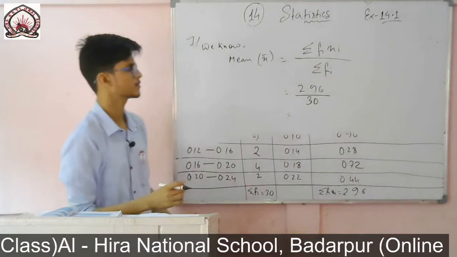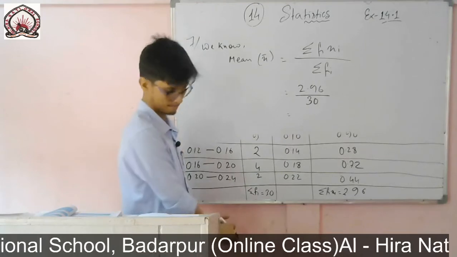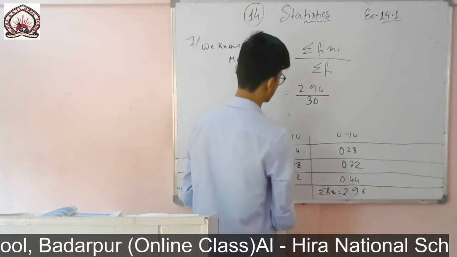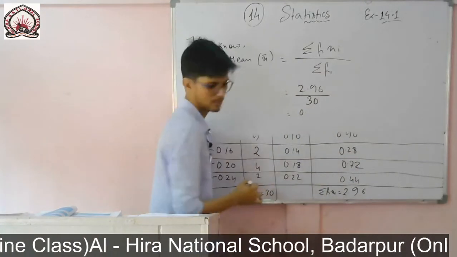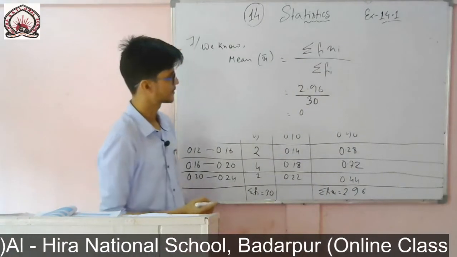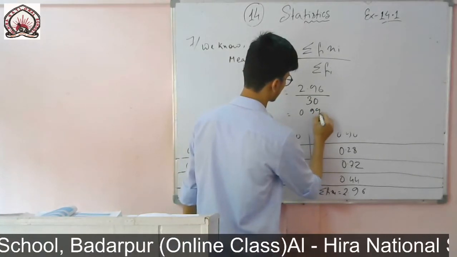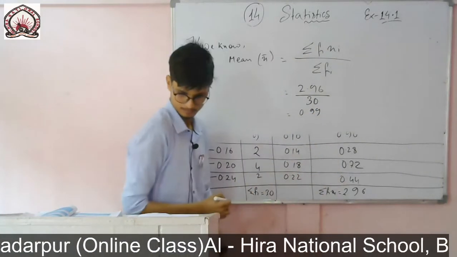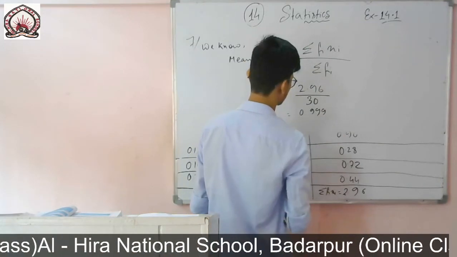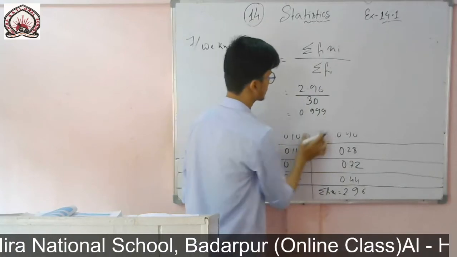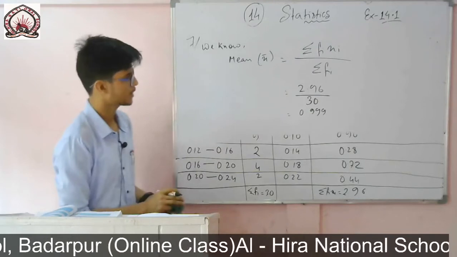So leave the 0, simply divide by 3, it will be 0.99, something like that. Three digits are given, so you give one more digit. So 0.099. So this is the required answer. You simply divide, you will get that one.